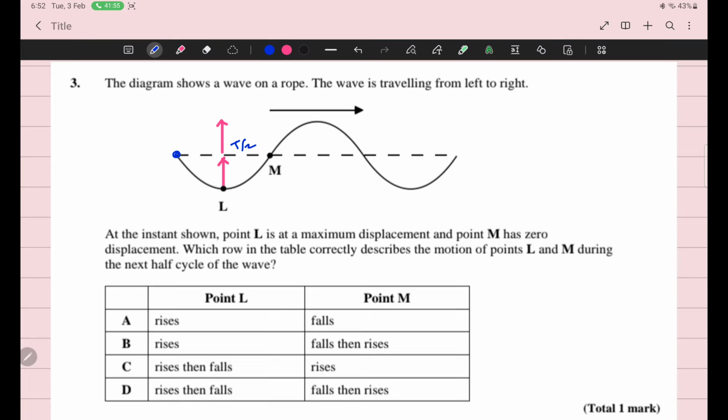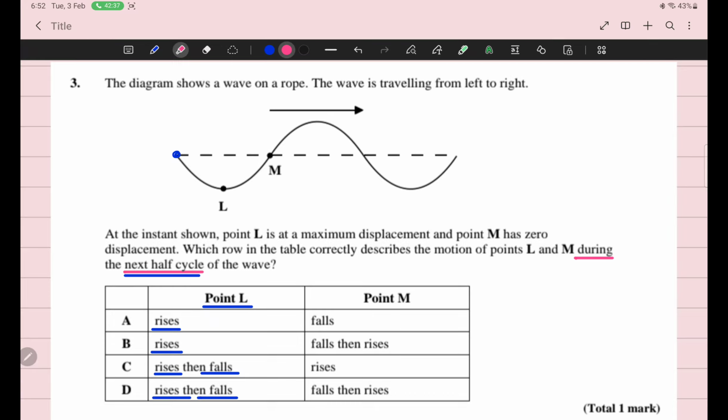So if I ask you, after T upon 2, sir, where is it written T upon 2? Read the question: during next half cycle. You know the half cycle of L: it is quarter cycle, it is half cycle, then this is three quarter cycle, and then it is one cycle. So Zainab beta, I am asking you, for next half cycle, what will be the direction of motion of point L? Will it keep on rising, rise then fall, rise then fall?